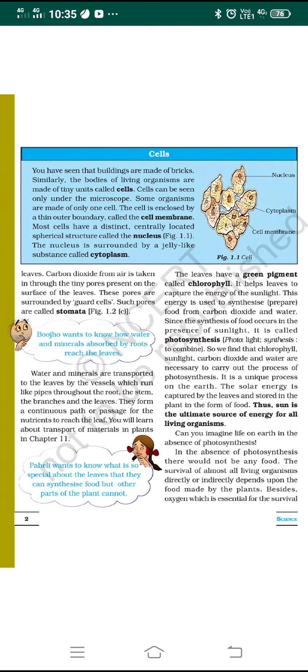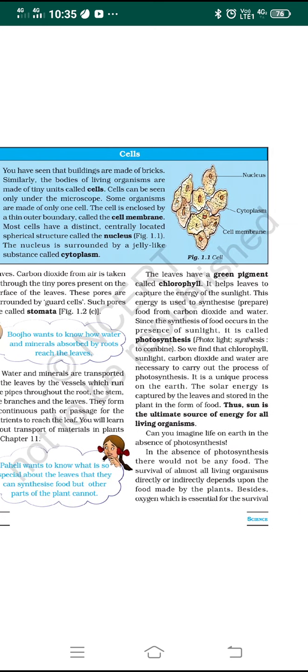Now let's go to the next concept. Photosynthesis is the process which takes place in the leaves. The leaves make use of the carbon dioxide present in the air, which is absorbed by the tiny pores present in the leaf. These tiny pores we call stomata. These stomata are covered by guard cells. The leaves have a green pigment called chlorophyll. This chlorophyll helps to capture the energy from the sunlight, and this energy is used to prepare or synthesize the food by using carbon dioxide and water.